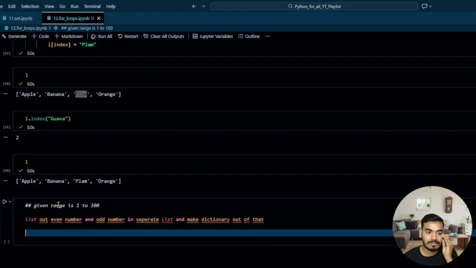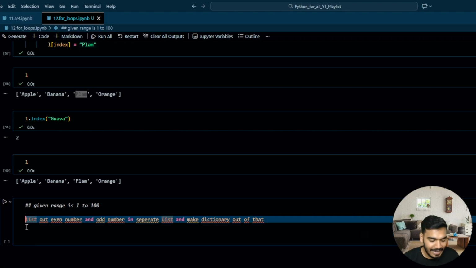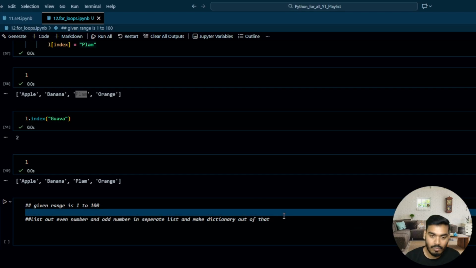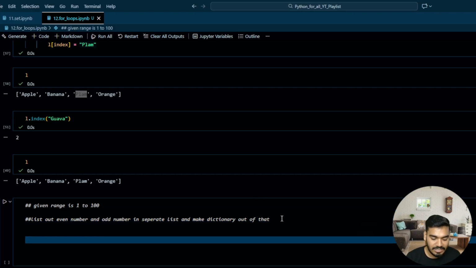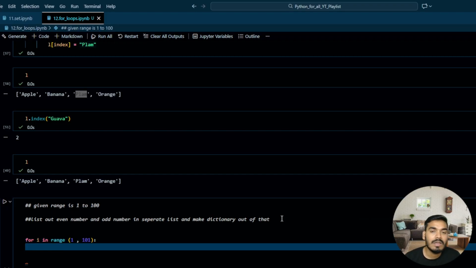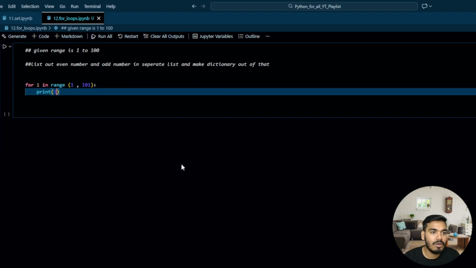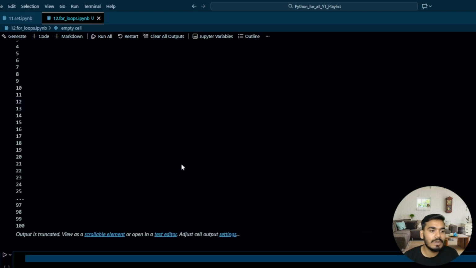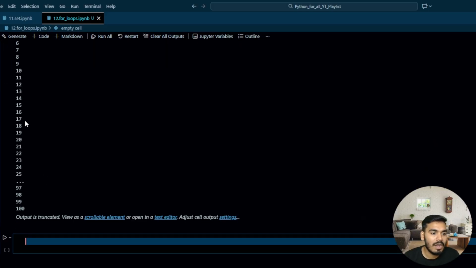Okay, so how is this going to work? Let's try to execute and see that. So first it is saying 1 to 100. So what I will do, I'll take a for i in range(1, 101). Perfect. Now if you print this, print(i), not 1, it should be i. So you will get all the values from 1 to 100.